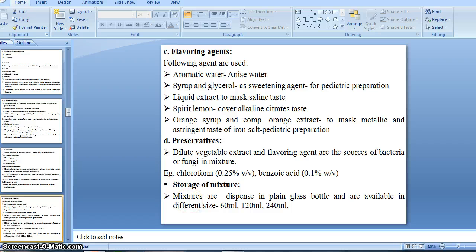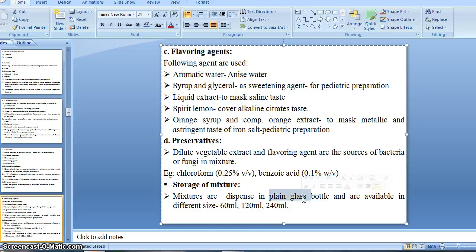So let's start. Mixtures are dispensed in plain glass bottles and are available in different sizes, 60 ml, 120 ml and 240 ml. Means always we should dispense the mixture in a plain, transparent glass bottle, and those bottles are available in various sizes in the market. 60 ml for children, babies, then 120 ml for adults, young persons, then 240 ml for elderly patients.